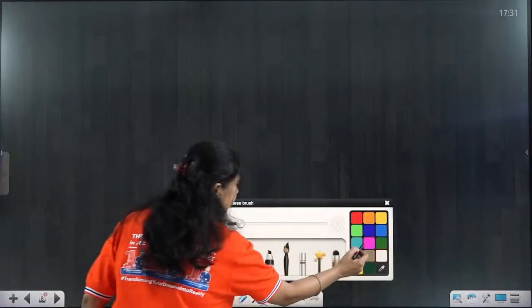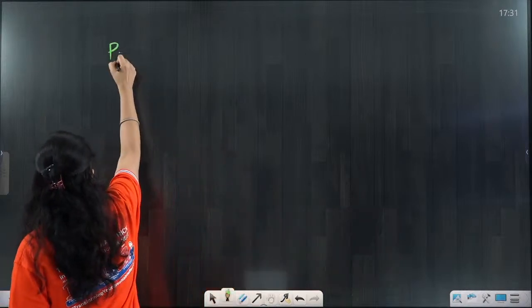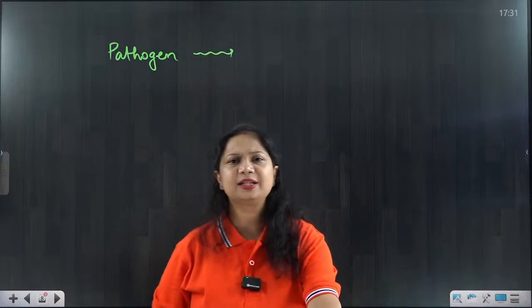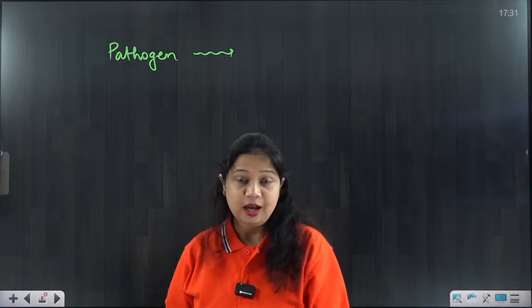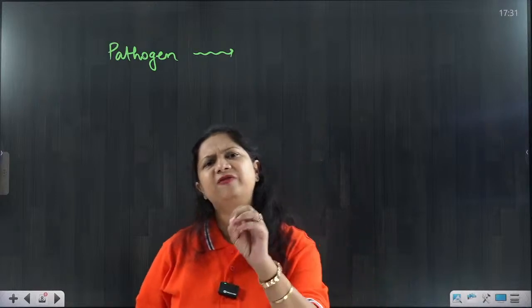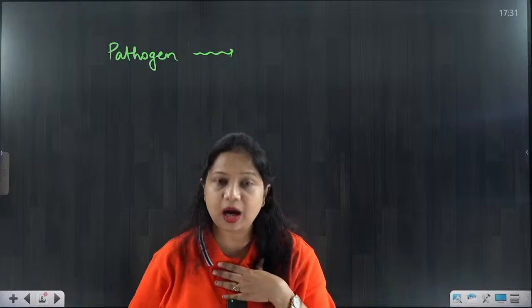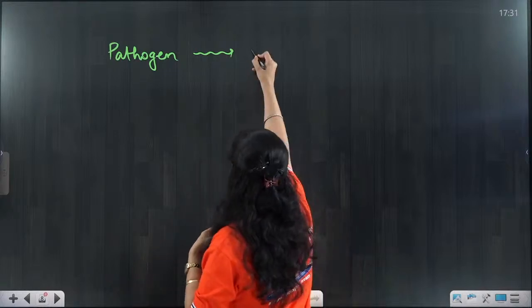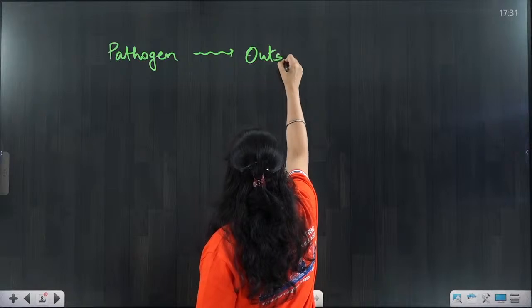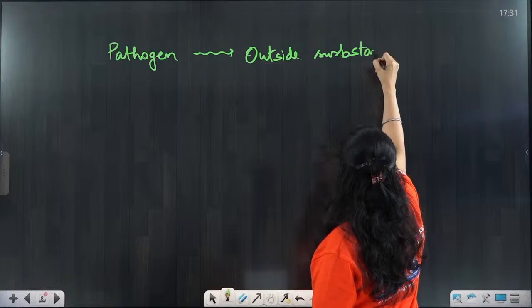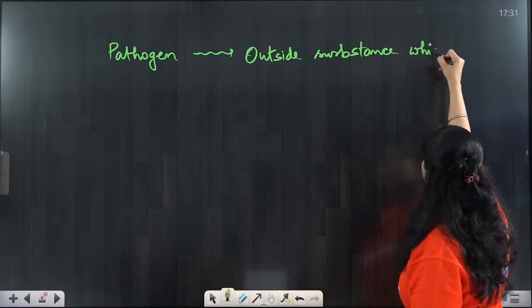First is the word pathogen. What is the meaning of the word pathogen? We just discussed the word pathogen, but what is a pathogen? A pathogen is an infective agent, an organism or structure, or anything, an outside substance that can harm our body.